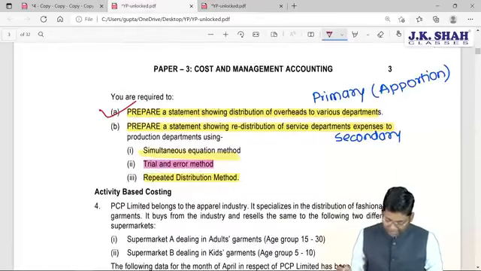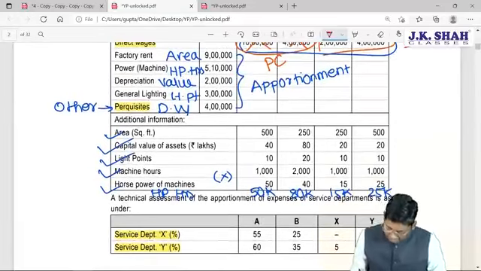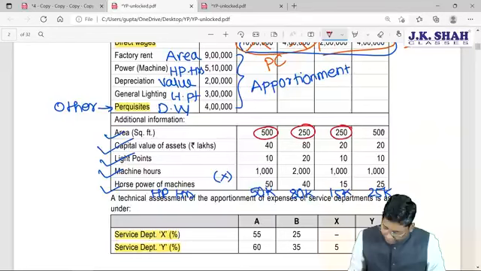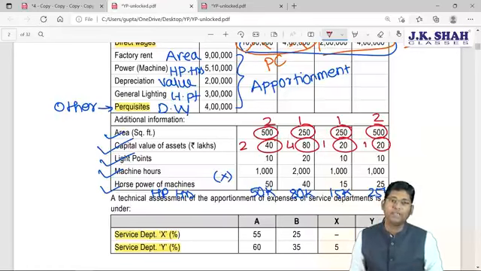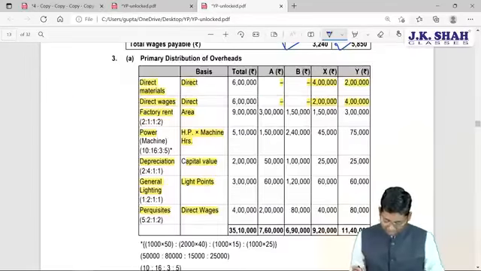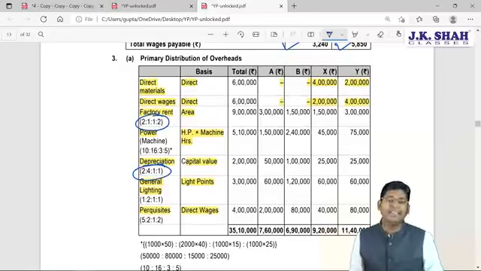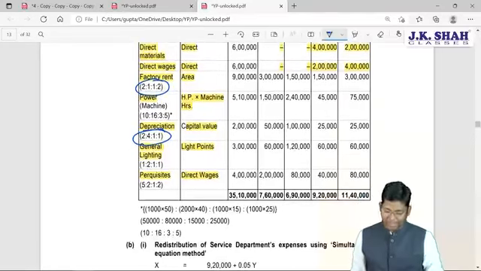So from where they have computed this ratio, sir? See here, factory rent is computed on the basis of 500, 250, 250, 250. It is 2:1:1:2. If you check the value of asset, then value of asset is 2:4:1:1. This is the ratio. This ratio you can easily compute by considering the given information, and in the same ratio you need to bifurcate the available amount. See, this rent ratio, then your value ratio, all the ratios are given in the question. So finally primary distribution will get over.